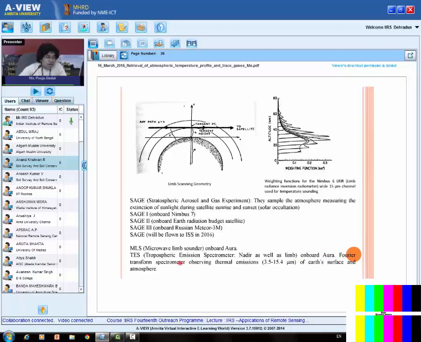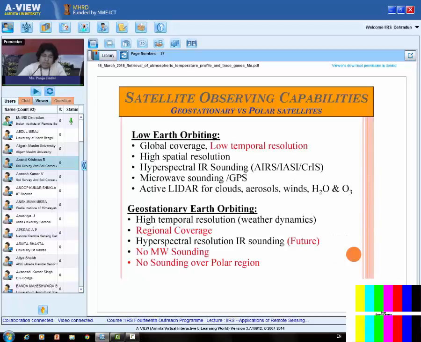So it has a Fourier transform spectrometer observing thermal emission of Earth's surface and atmosphere. Here, Fourier transform spectrometer means in this range from 3.5 to 15.4 micrometer, it will see the various bands, not 5, 6, 10 bands. It will see thousands of bands in between. It will use a Fourier transformation to get the information in the various bands. So it will be a hyperspectral sounder, meaning it will have a larger number of bands.